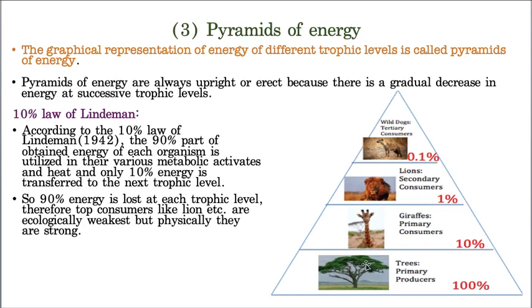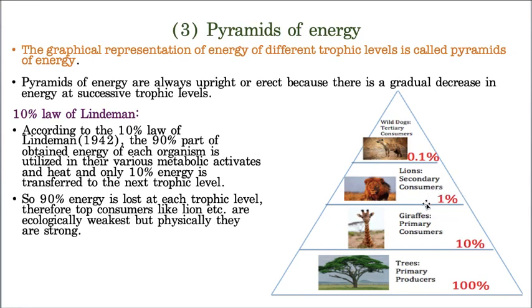Let us take this as a primary producer, that means plants. They produce 100% as food, but 90% is utilized for respiration. Now when it goes to the herbivore, that means the primary consumer, only 10% is transferred. From here it goes to the upper level, that means a tiger or a lion.